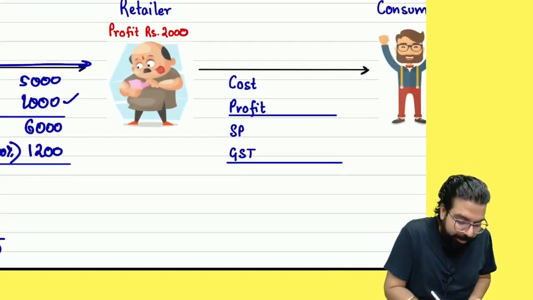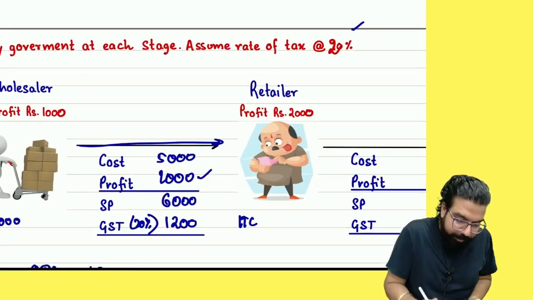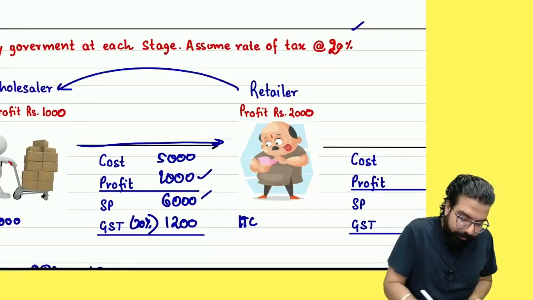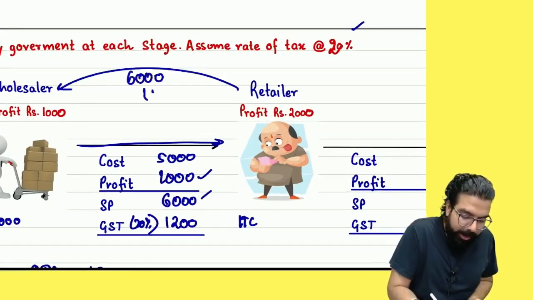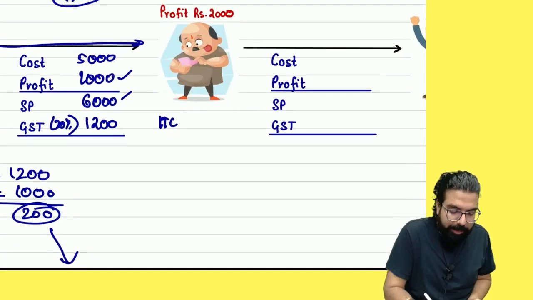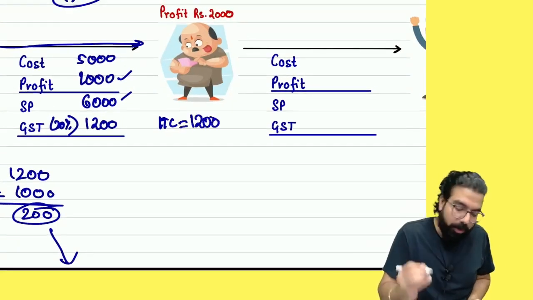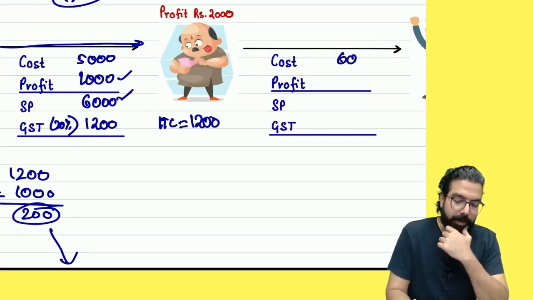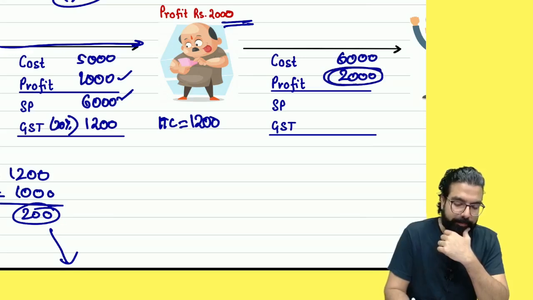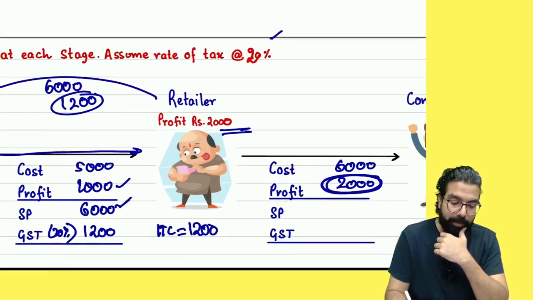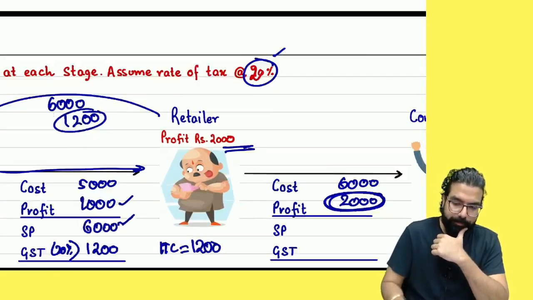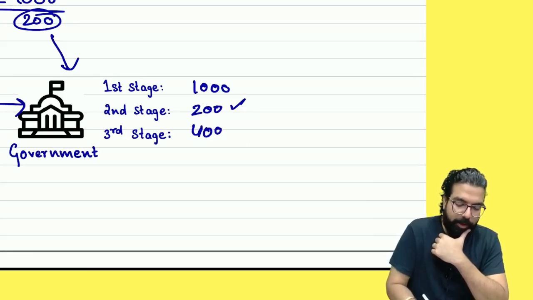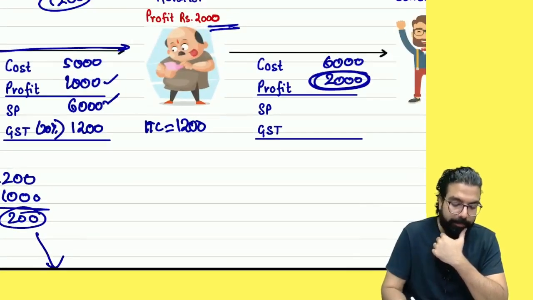Next. How much is the input tax credit? He paid how much? 6,000 and how much is the credit he got? Okay, what is his cost? He makes a profit of how much? How much is the value addition? Value addition. 2,000 by 20% is? So actually government should get 400. Do you guys agree? Let's do the calculation.